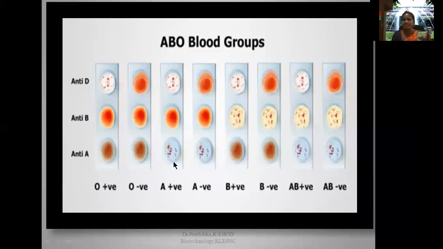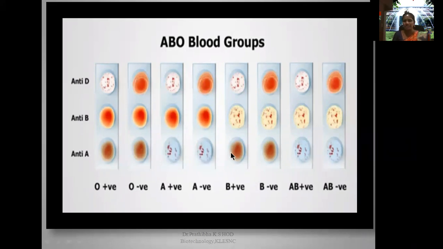Whereas here, in the first circle, agglutination is there because the RBCs have A antigen on the cell surface. When you treat with anti-sera A, agglutination can be seen. Here it is a clear solution, no B antigen, so when you treat with B anti-sera, no agglutination. When you treat this blood sample with anti-D sera, due to the presence of D antigen, it is A positive. Whereas in this case, due to the presence of A antigen, agglutination has happened. Here there is no agglutination, so it is negative.